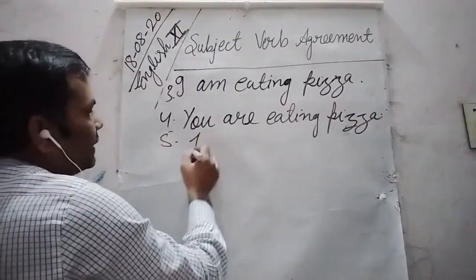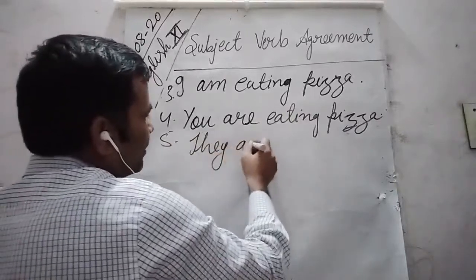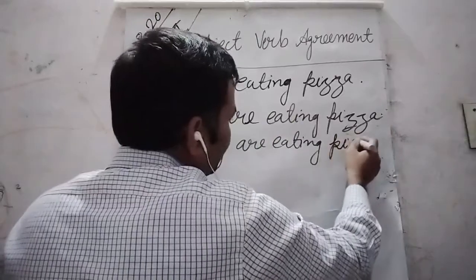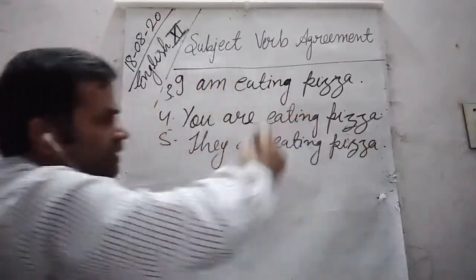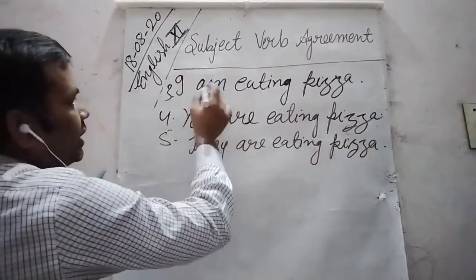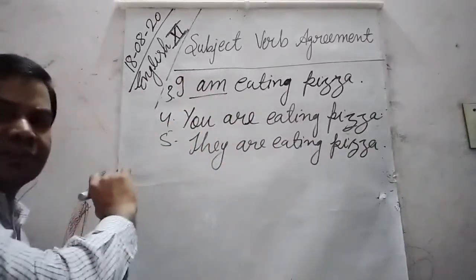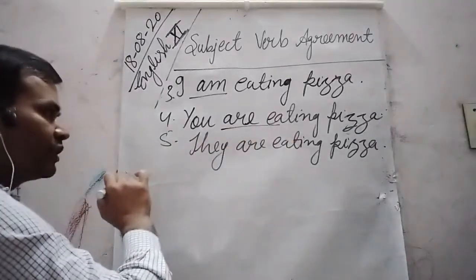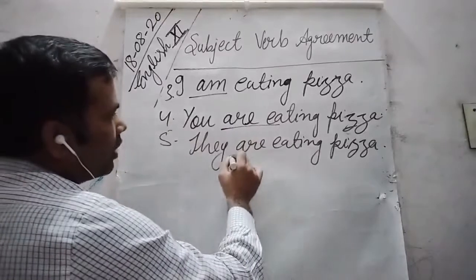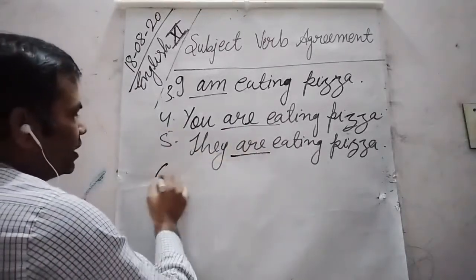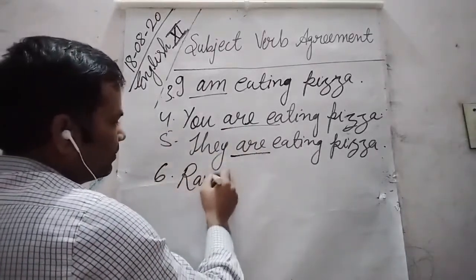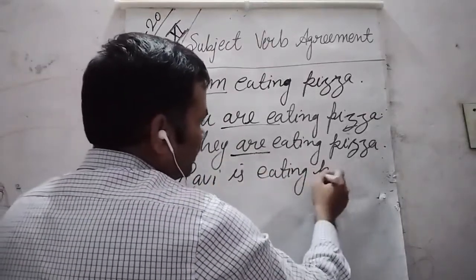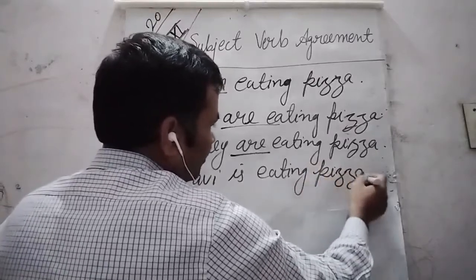Fifth one. They are eating pizza. So dear students, we can see that in the first one with I, am has been used, I am eating. In the next one, are has been used with you, and in the third one also are has been used. One more here, Ravi is eating pizza. Okay.